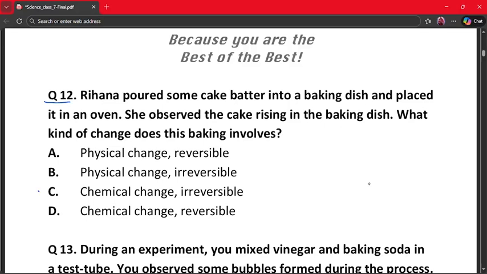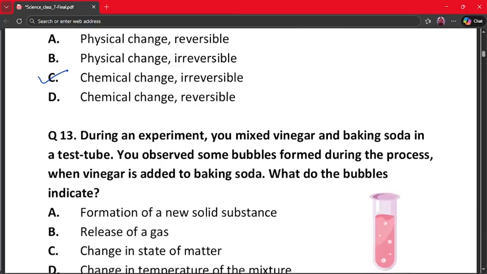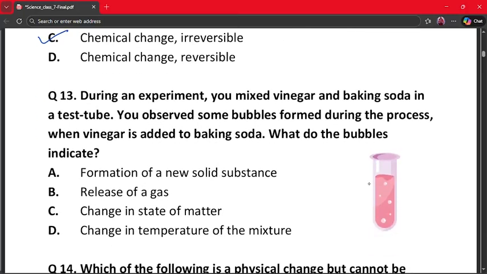The correct answer is option C, because when the cake is baked, a new substance is formed. This change cannot be reversed. So it is a chemical change and it is irreversible. Hence option C is the correct option. Our next question is question number 13.